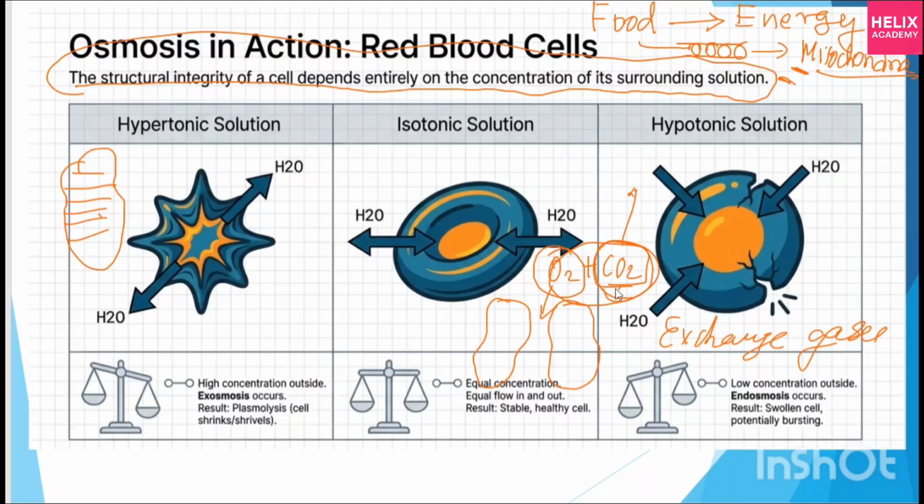That's why, to increase the concentration of O2 inside the body, I take a breath of oxygen from outside. Then I put this inside the body, but CO2 is already present in a higher concentration, so CO2 has to go out, and then the space will fill with oxygen.